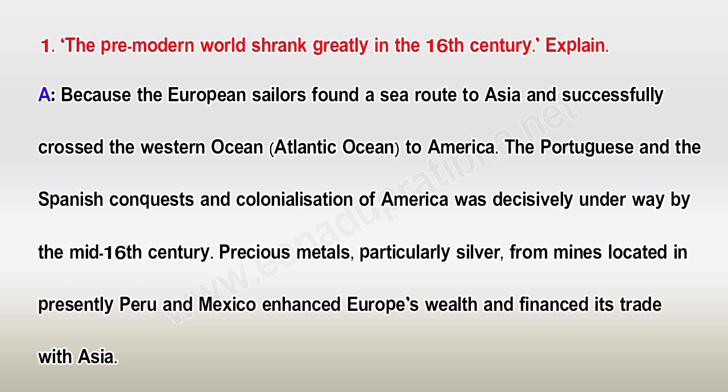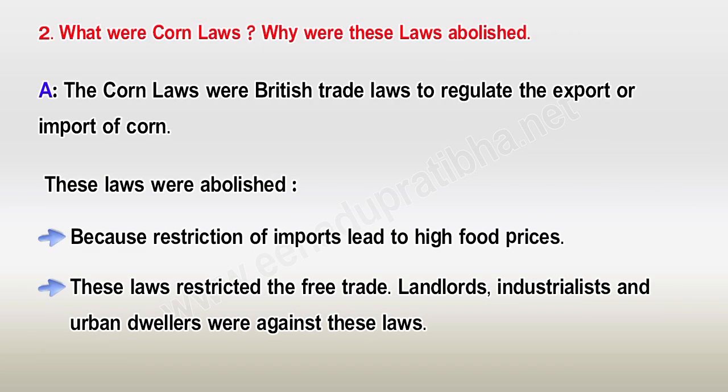What were Corn Laws? Why were these laws abolished? The Corn Laws were British trade laws to regulate the export or import of corn. These laws were abolished because restriction of imports led to high food prices. These laws restricted free trade. Landlords, industrialists and urban dwellers were against these laws.